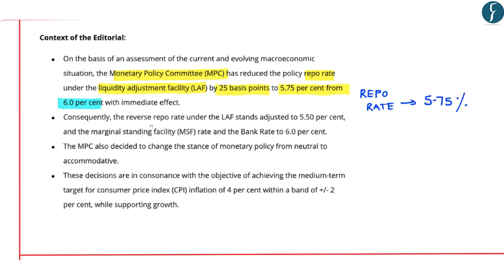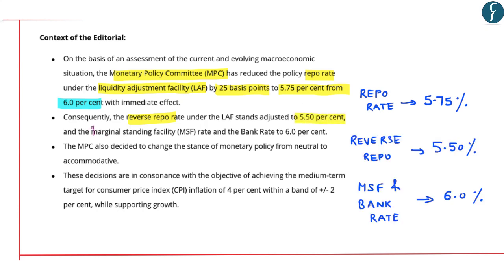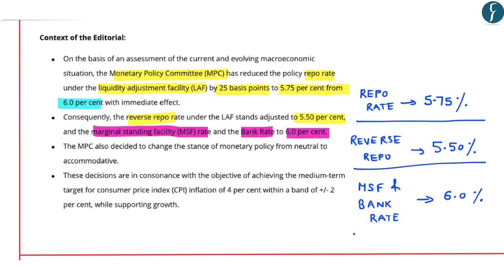It says that consequently the reverse repo rate under the LAF stands adjusted to 5.5% and the marginal standing facility rate and the bank rate stand at 6%. So we see the difference between repo rate, reverse repo rate and bank rate as well as marginal standing facility. So reverse repo rate is always below the repo rate and marginal standing facility rate and the bank rate are above the repo rate. So these basic facts must be remembered from a prelims perspective.